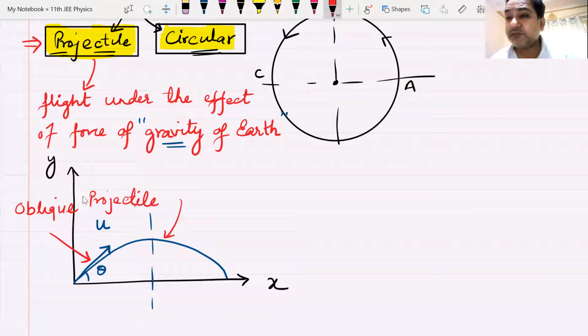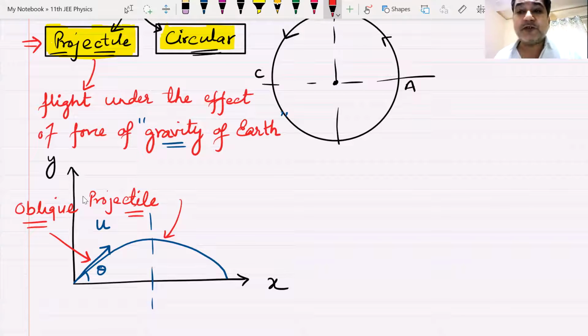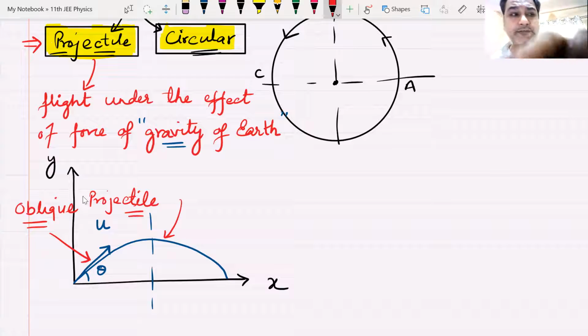vertically upwards. If it is vertically upwards, it is also projectile motion, but that was motion in 1 dimension. Now it will be thrown at an angle to the horizontal. It will not just move up and down. It will move up and down, but it will also move forward. Such type of projectile is known as oblique projectile. Am I clear?